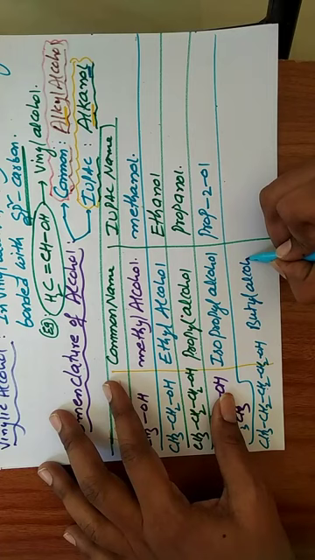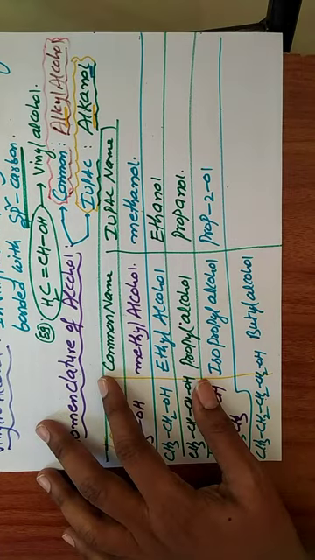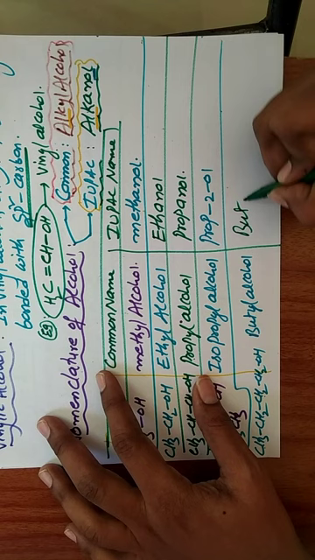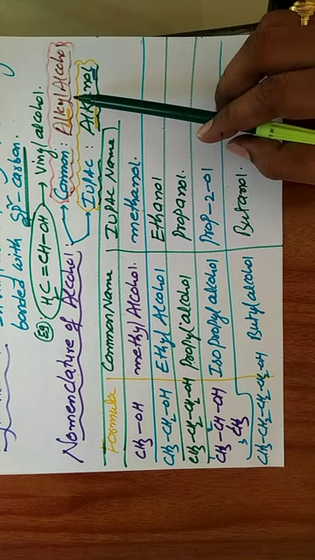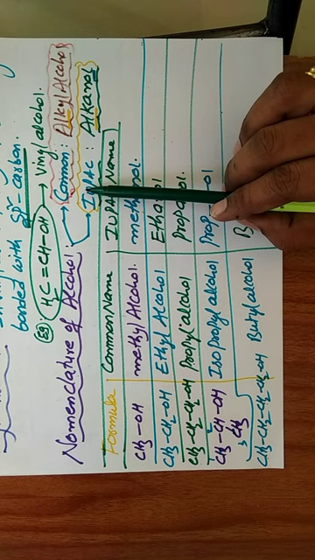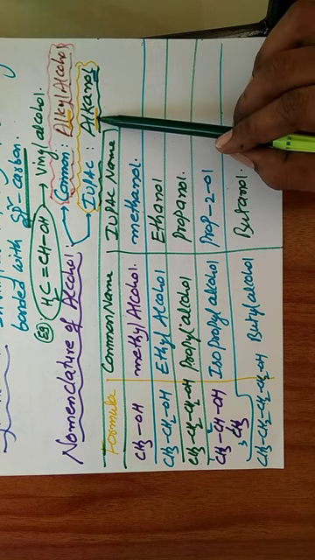This name is taken as butanol. In the nomenclature of alcohol, you should remember in the common system, generally we take alkyl alcohol. In the case of IUPAC, the name is alkanol. Alk is always the root word, the number of carbon atoms.